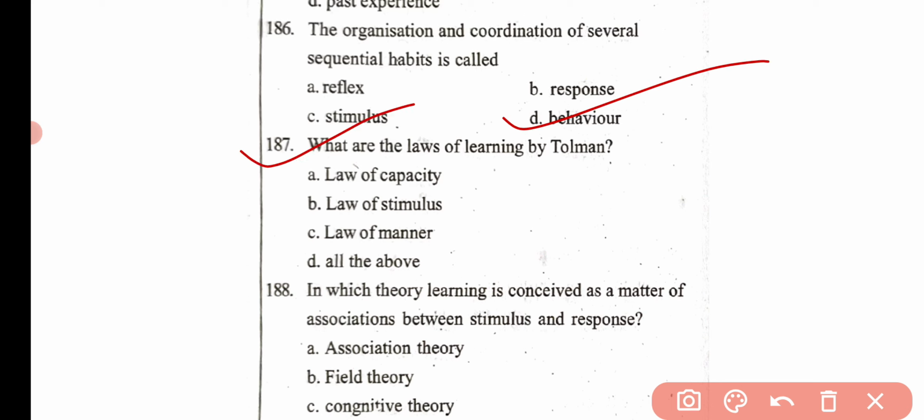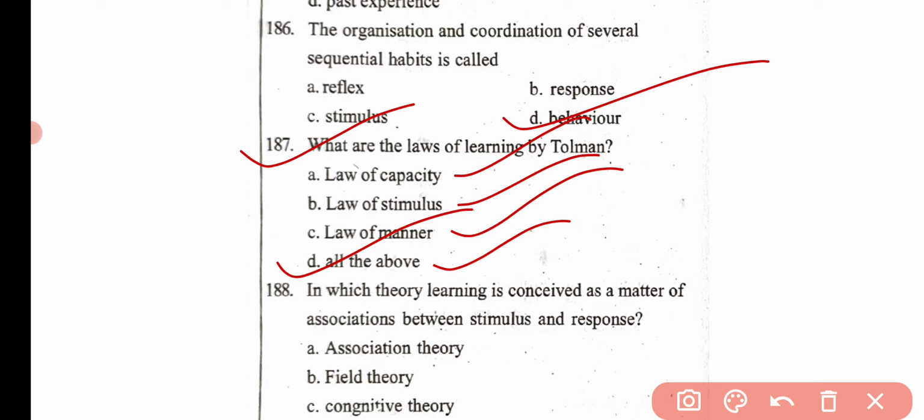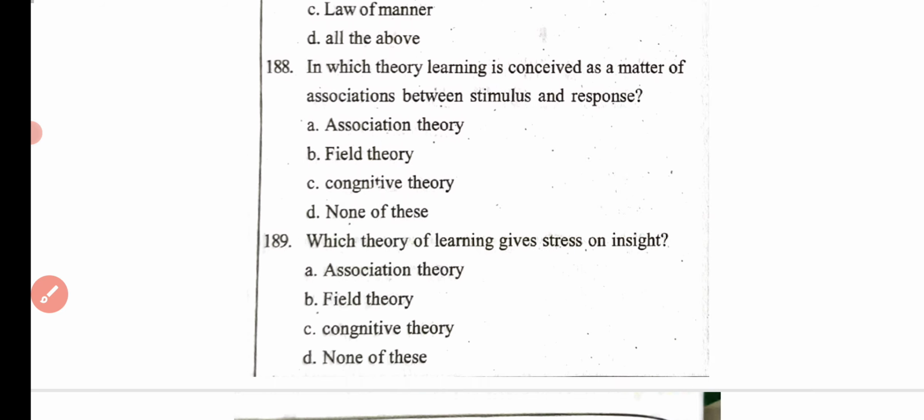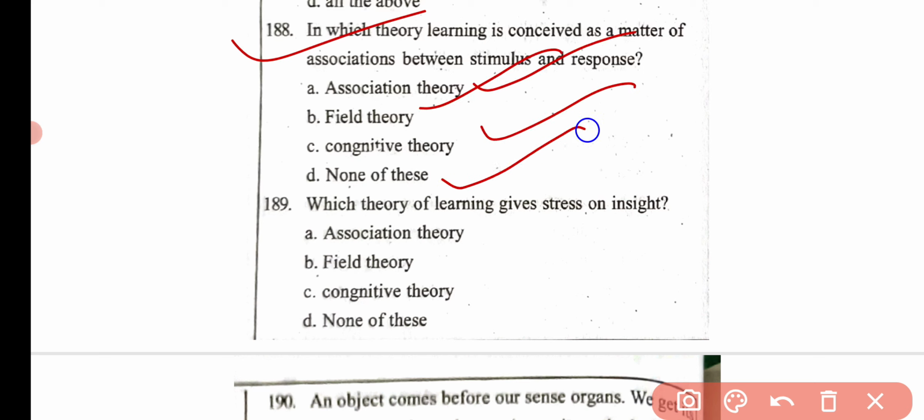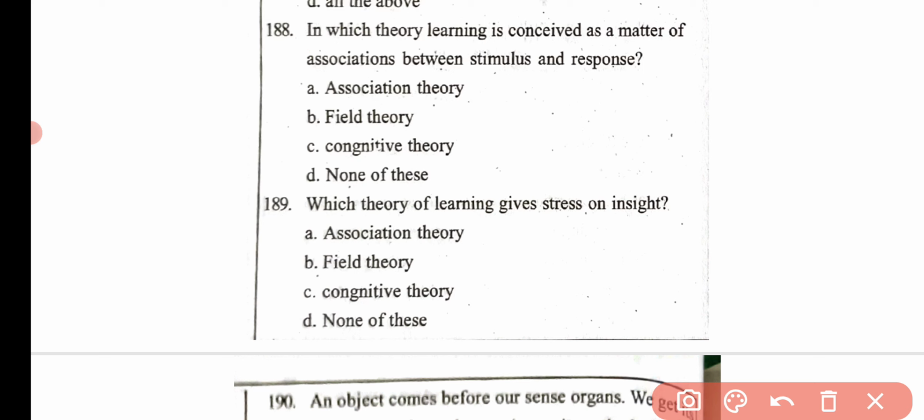Then the next question, what are the laws of learning by Tolman? Law of capacity, law of stimulus, law of manner, and all the above. Here the correct answer is option D, that is all the above. Then the next question, in which theory learning is conceived as a matter of associations between stimulus and response? Association theory, field theory, cognitive theory, and none of these. Here the correct answer is option A, that is association theory.